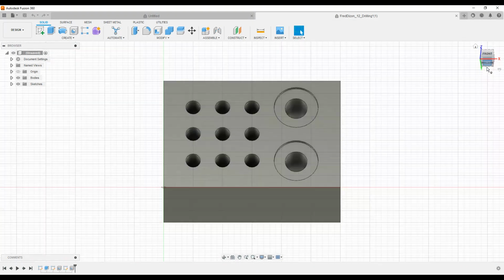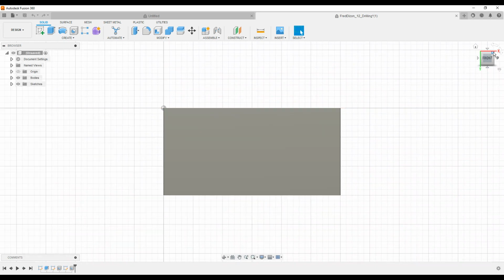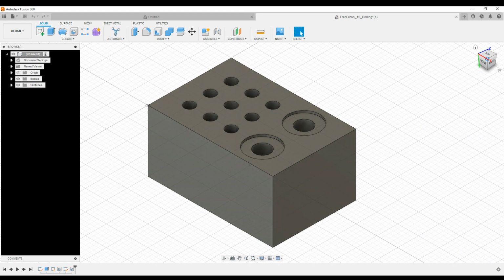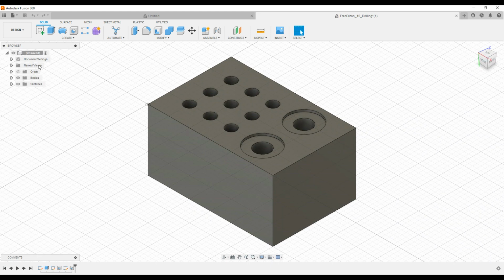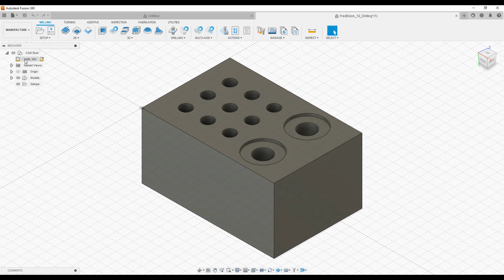We're going to flip this around. Use that as our front. And this corner will be our home view. Document settings are still in inches, so let's go to Design, Manufacture, and change the units to inches.